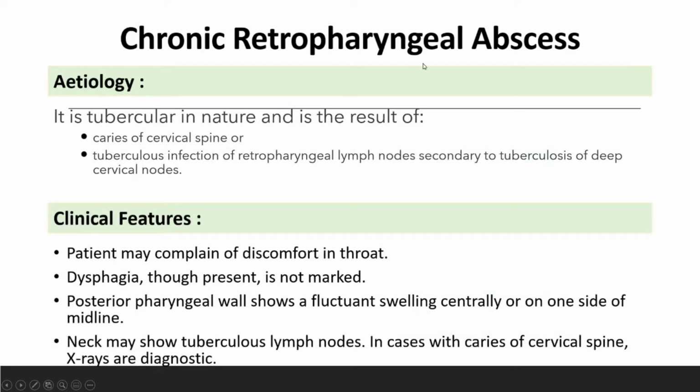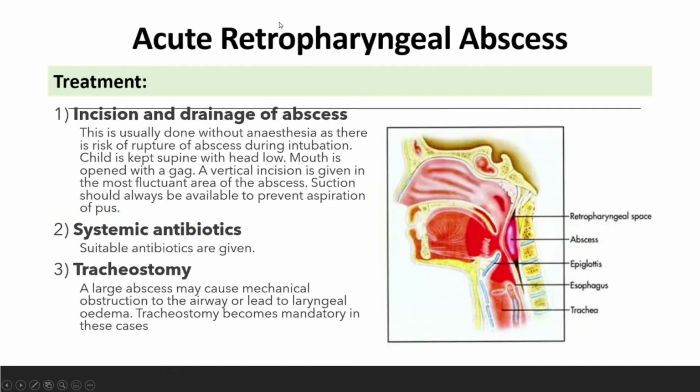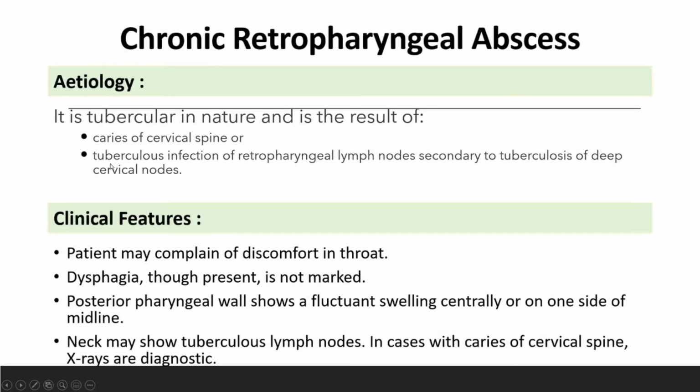Okay. In chronic retropharyngeal abscess, it is tubercular. It can have two causes, unlike the acute infection. First, it may be due to TB, spinal TB. If the patient has spinal TB, they can have a chronic retropharyngeal abscess. The other is caries of the cervical spine. Caries means degradation or decay of the cervical spine itself. The product of that is the chronic retropharyngeal abscess.